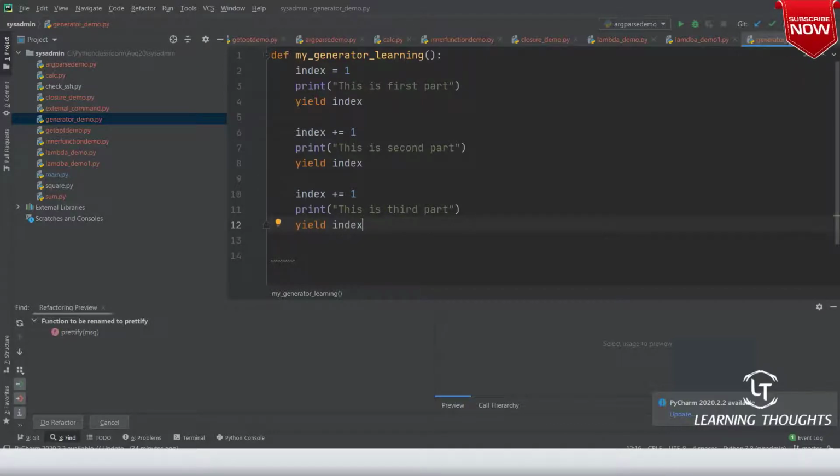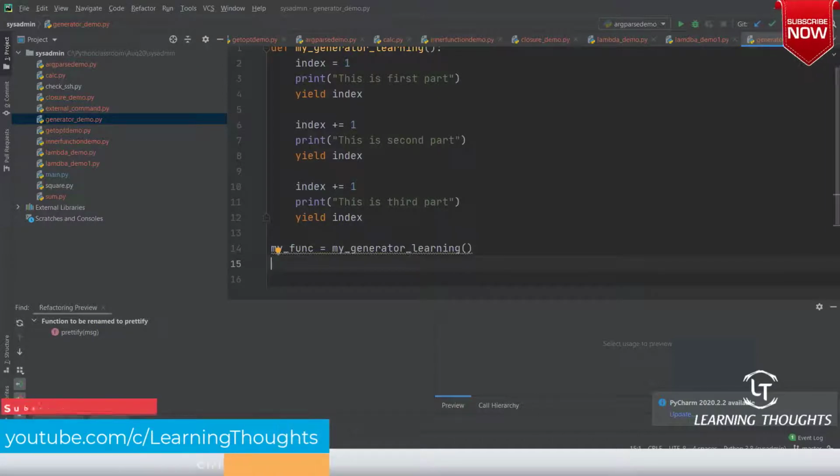I'll call this function by using it as a variable: my_function is equal to my_generator_for_learning.